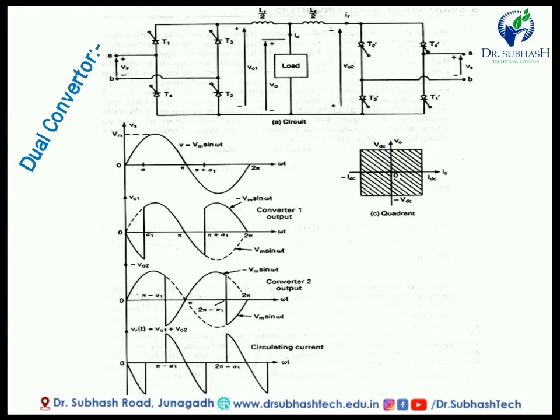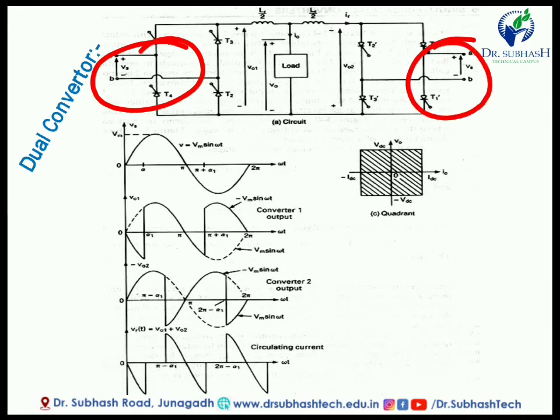Now this is the dual converter. Dual converter is nothing but a two-way connection, positive as well as negative, meaning two types of supply. Here we have to give two supplies to the motor.